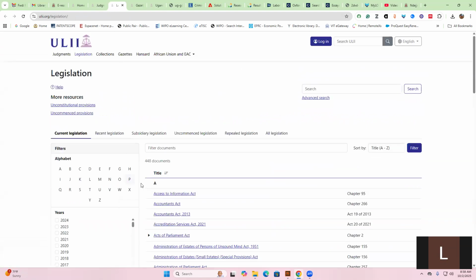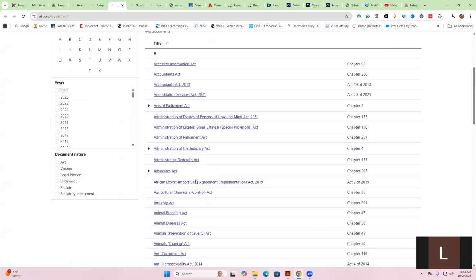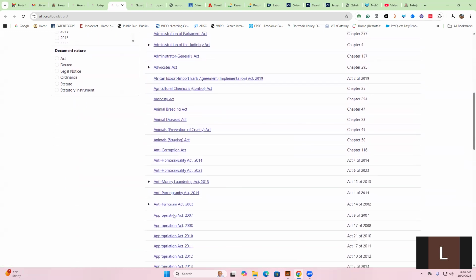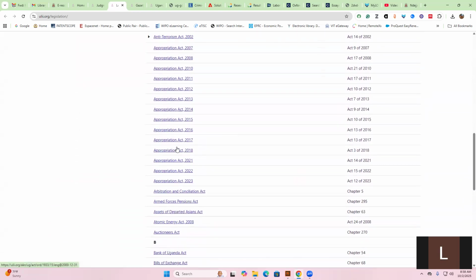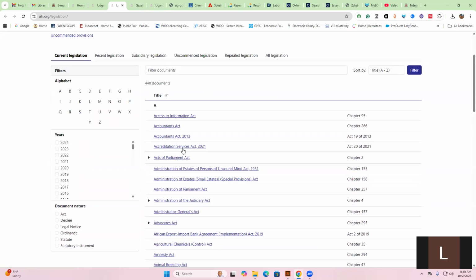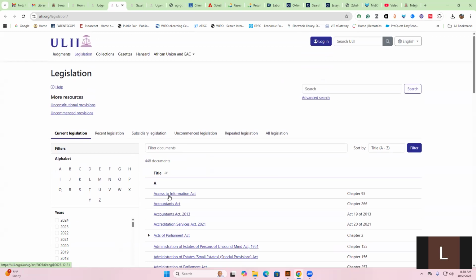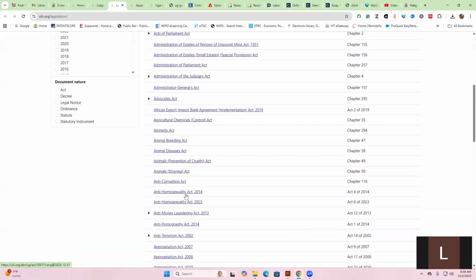Then if we are looking at legislations, these are also organized alphabetically. There are different legislations here. If I'm looking at the Administration of Parliamentary Act, Administration of Judicature Act, Administrator General's Act, Advocates Act, there are different acts here which you can access online. They are organized in alphabetical order. You can access a number of them here. If I go by alphabet, then still these ones, for example, if I need, let me see.